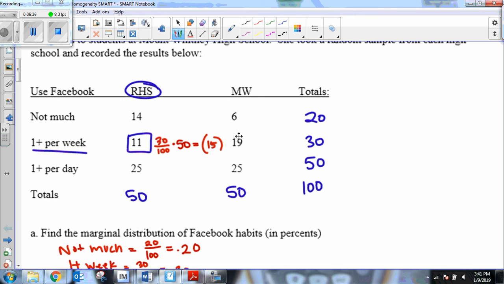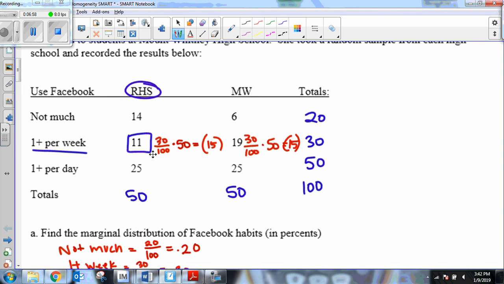And then I'd do the same thing here. I'd say 30 out of 100 students, because I'm assuming there's no difference between the schools. And then if I multiply it by the sample size, 50, it gives me the same thing. And that's again because my sample sizes are the same. So my expected count would be the same for Redwood and Mount Whitney because my sample sizes are the same.